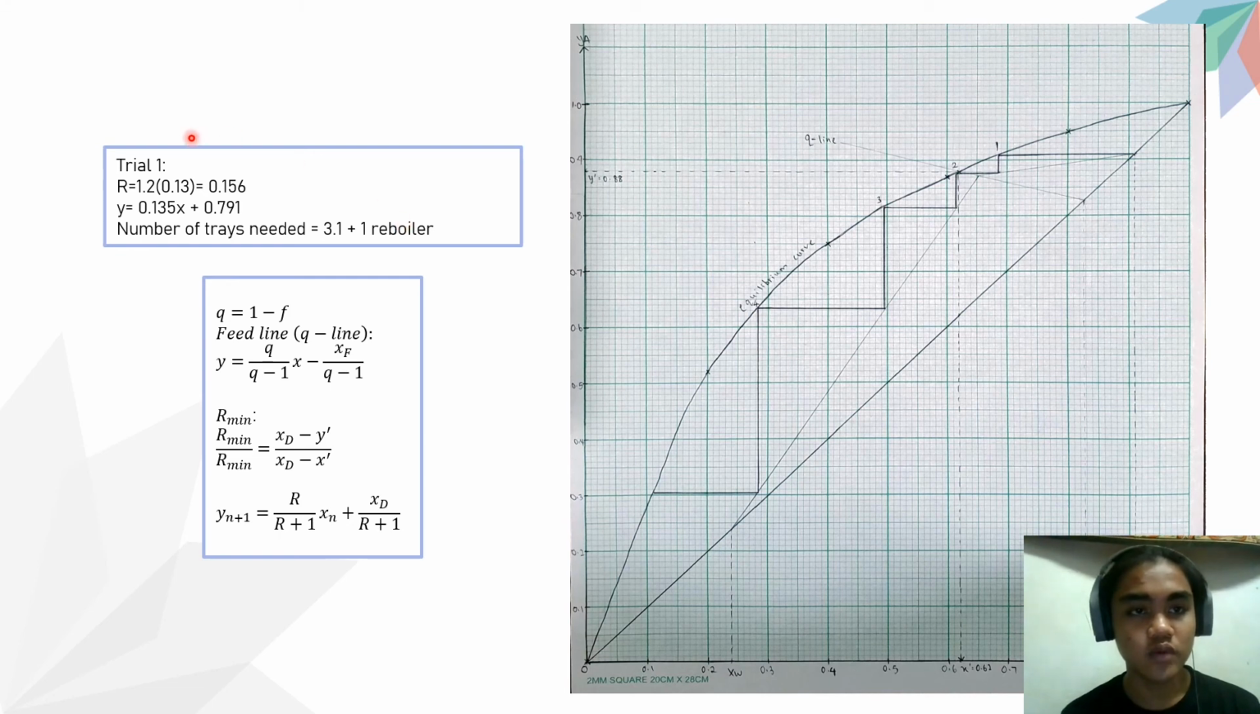For the first trial, we use 1.2 R minimum, which gives us a value of 0.156. After we get the R value, we substitute it into this equation, and then we have the equation for the enriching operating line here. After that, we can calculate the number of trays needed by stepping down through the graph until it passes the point XW here. So in trial 1, we got 3.1 plus 1 reboiler.